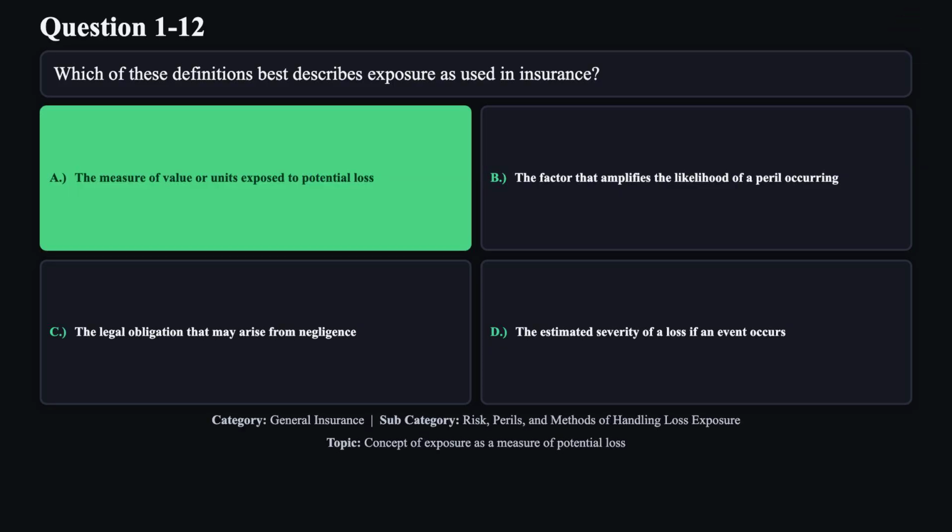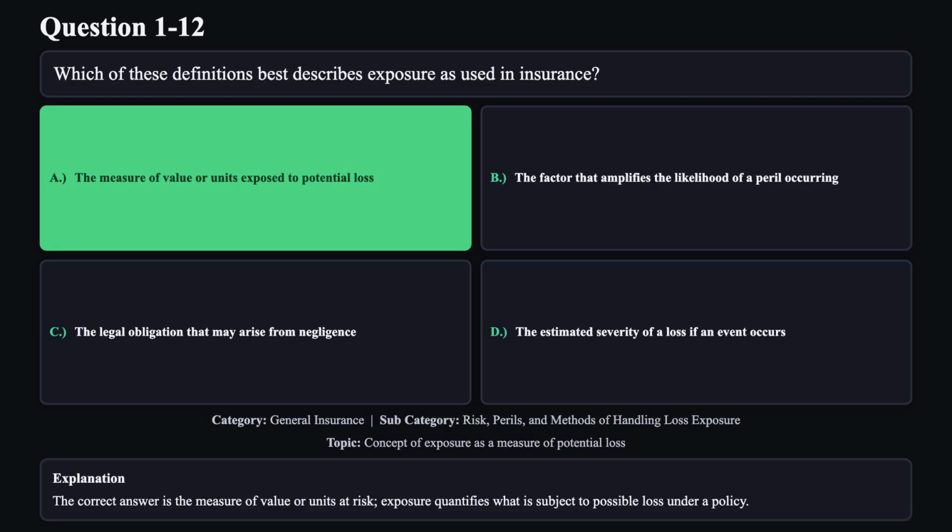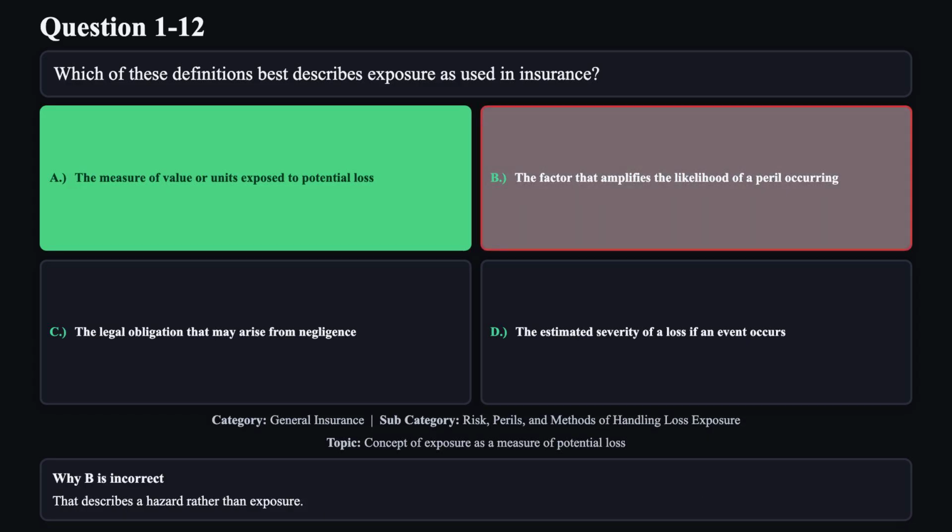The correct answer is A. The correct answer is the measure of value or units at risk. Exposure quantifies what is subject to possible loss under a policy. Reason B is not correct. That describes a hazard rather than exposure.